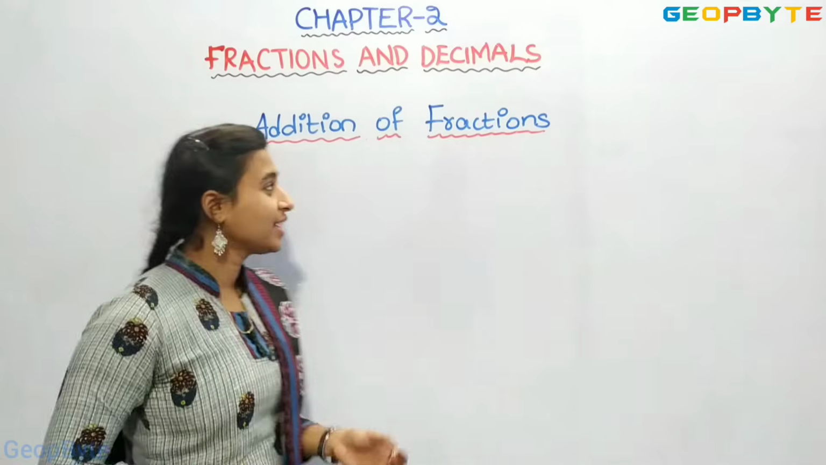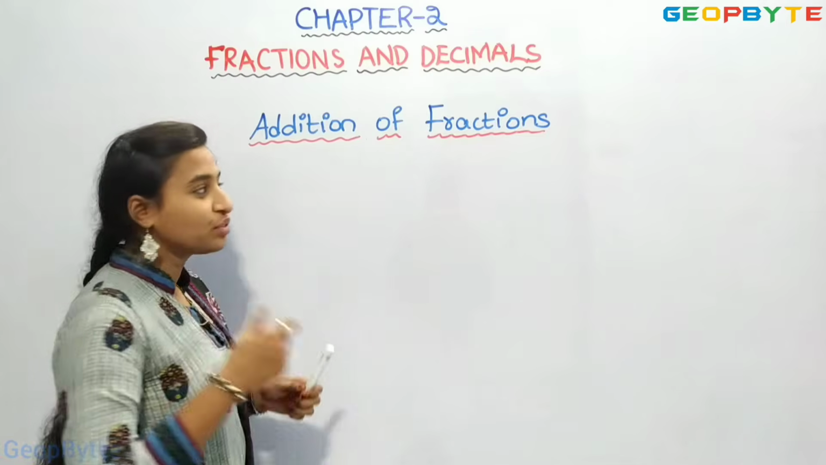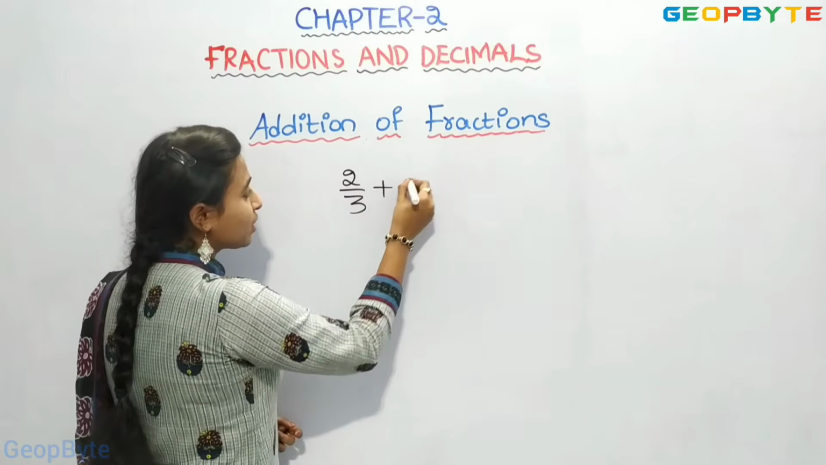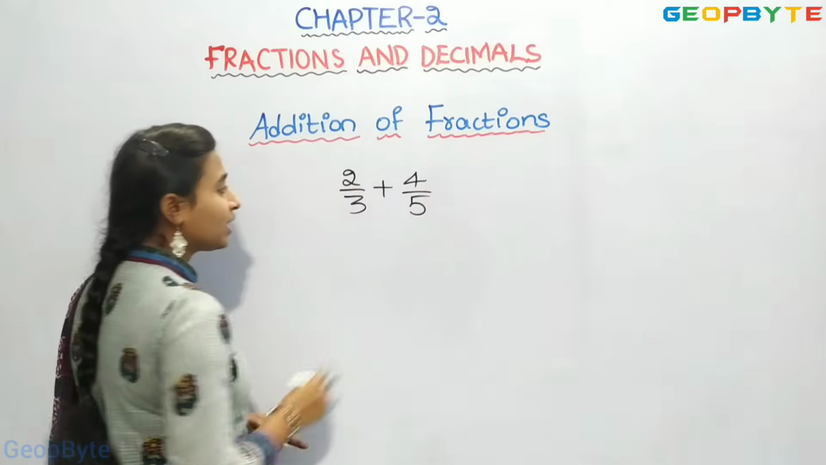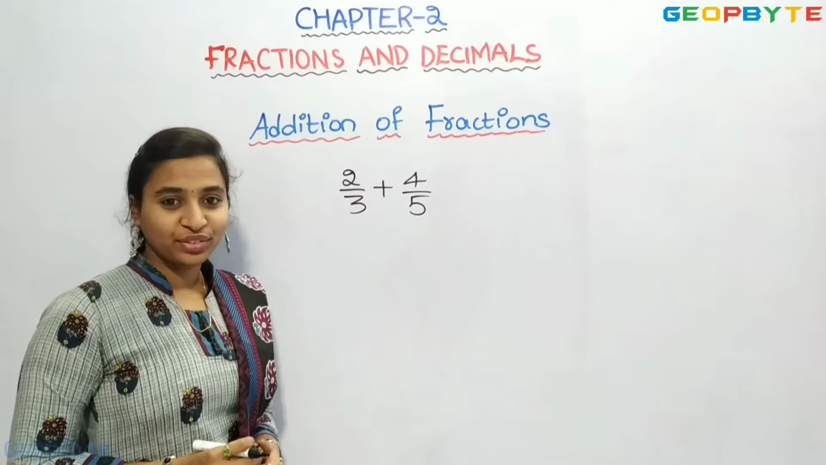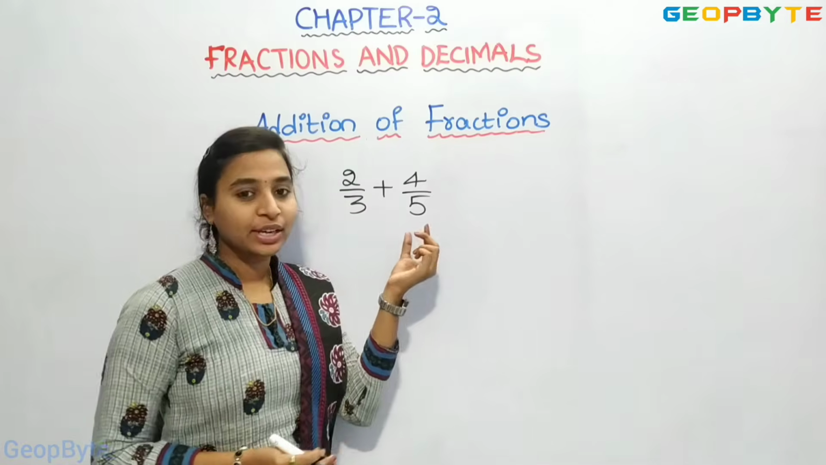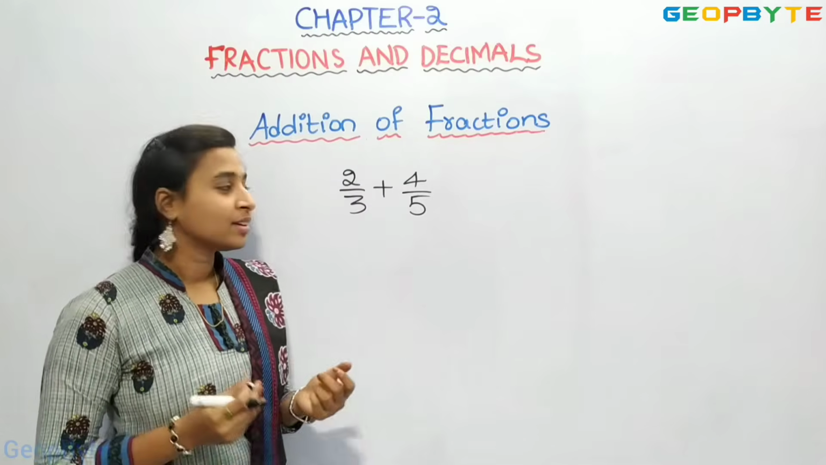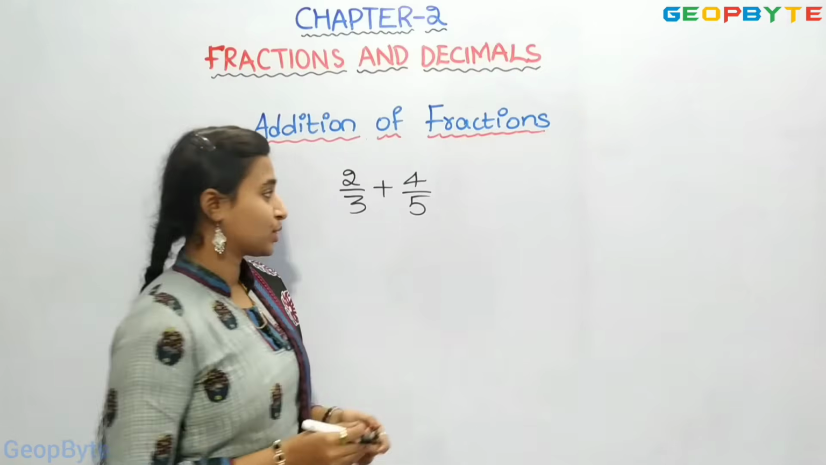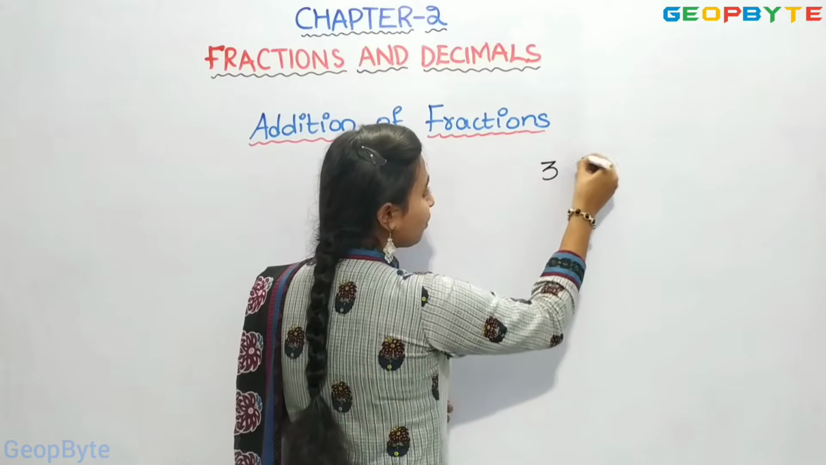Now let us see addition of fractions. Right? Let us take two fractions, 2 by 3 plus 4 by 5. Right? These are two fractions. Now let us add these two fractions. First, we need to check whether our denominator values are the same or not. No, because we have 3 here, we have 5 here. So, we have to take the LCM of 3 and 5.